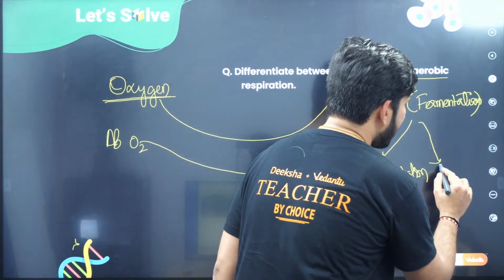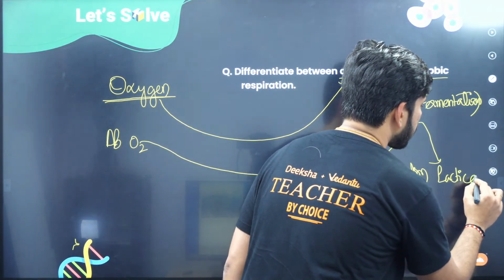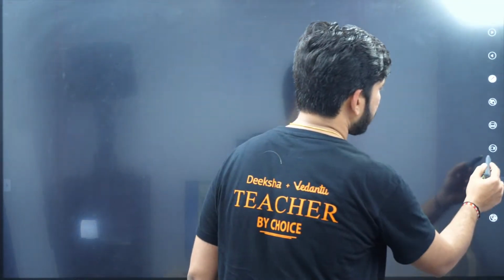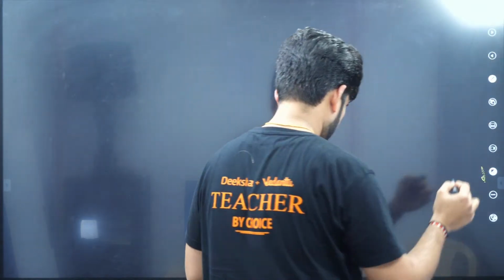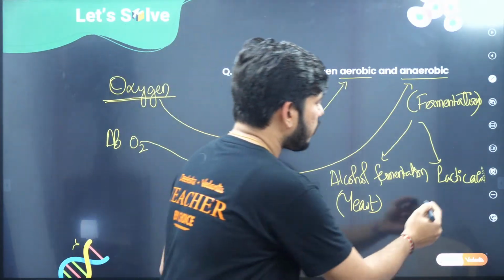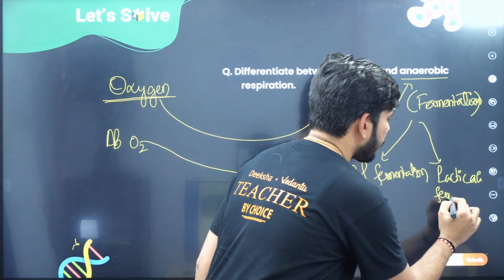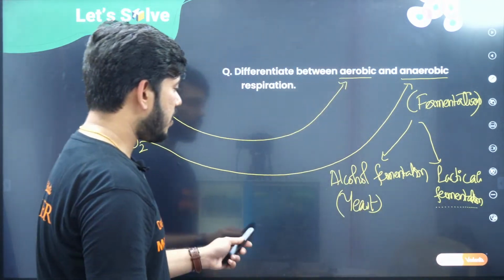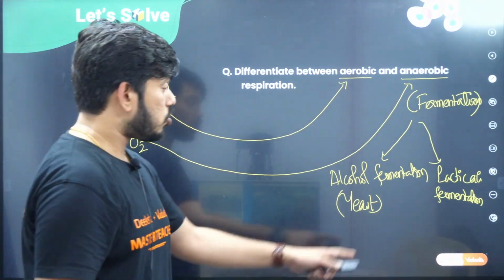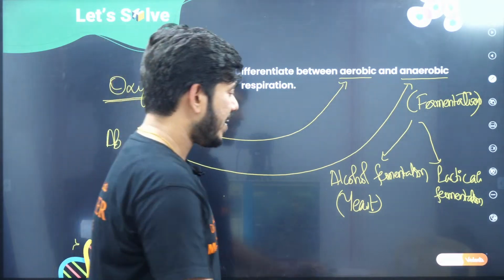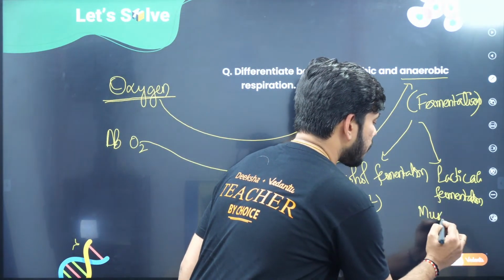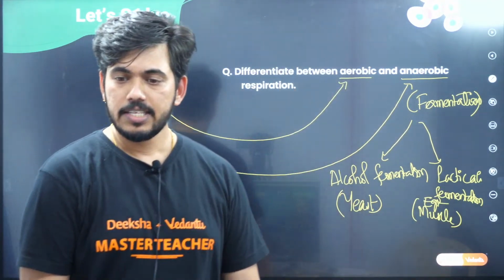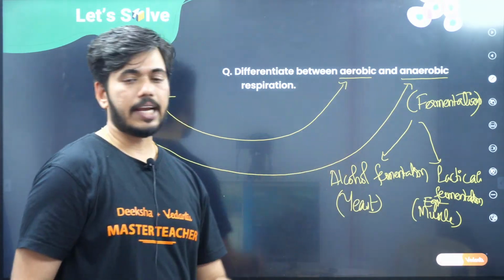Now one more we call lactic acid fermentation. Right, so the lactic acid fermentation we can see in the muscle cells. For example, we can see it with the muscle cells. That way we can see the lactic acid fermentation.